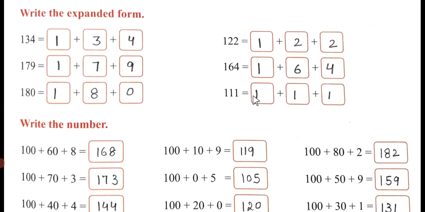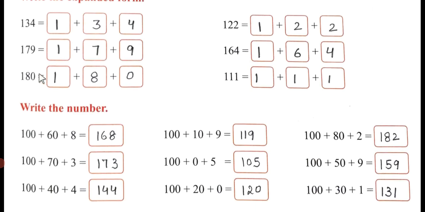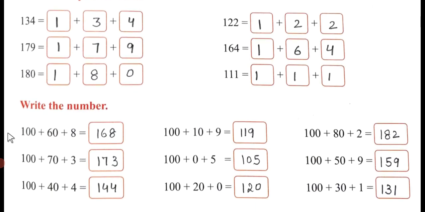So here 111. So here 100 you will add. Here 1 has been given. So you write 10 and plus 1. So it will become 111. I hope you have understood. Just like this you have to do here also. 100 plus 60 plus 8. So 100 plus 30 plus 4. I have not written the zeros here. I want you to add the 0 here. The half exercise I have done for you, and the rest you will do.